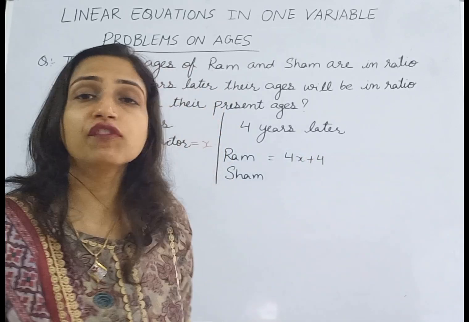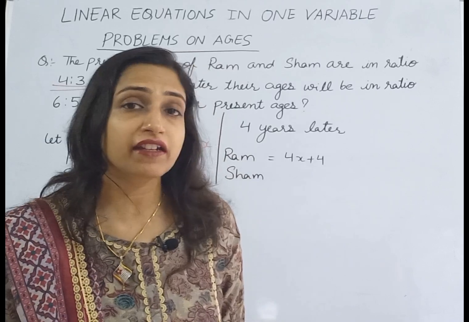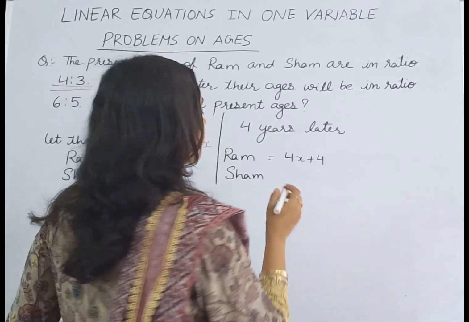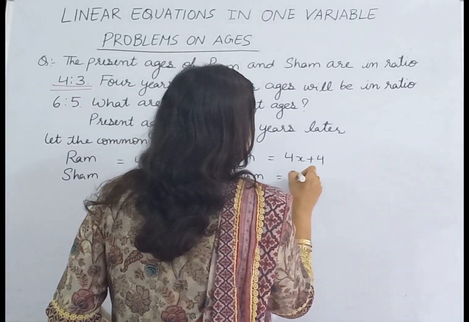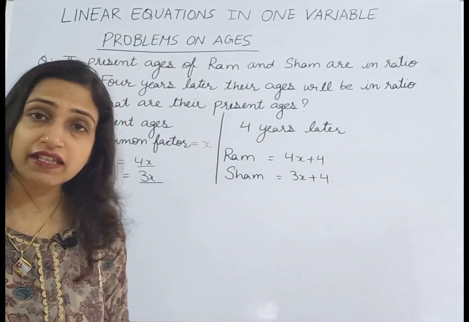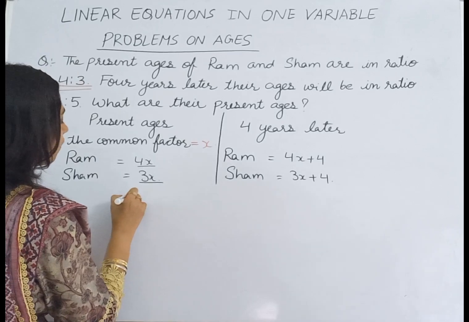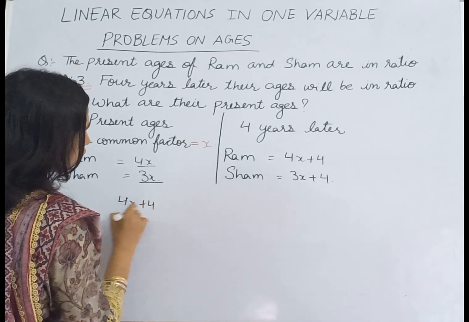And if the present age of Shyam is 3x, then 4 years later, his age will be 3x plus 4.